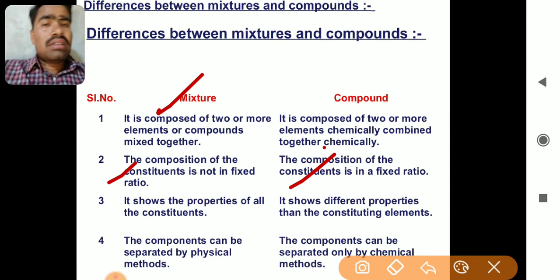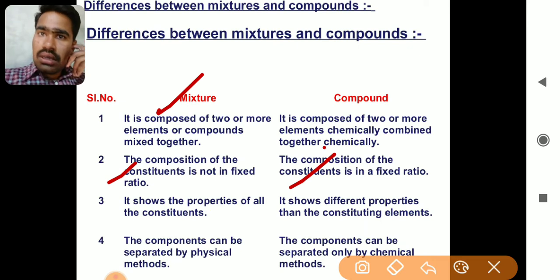मिक्सचर के अंदर जितने भी कंस्टिट्यूएंट है, जैसे कि फॉर एग्जांपल आप भत्ता ले सकते हैं, या जो आपका चिवड़ा होता है, फरसान होता है घर पे. If you see in that, different types of ingredients are mixed, so all of them show their own properties. So here also it shows the, और mixture at home जो बनाते हैं mixture खाने के लिए, it shows the property of all the constituents. मixture में जो अलग अलग चीज़ें होती है सबकी अलग अलग टेस्ट होती है. Okay, so it shows the properties of all the constituents.